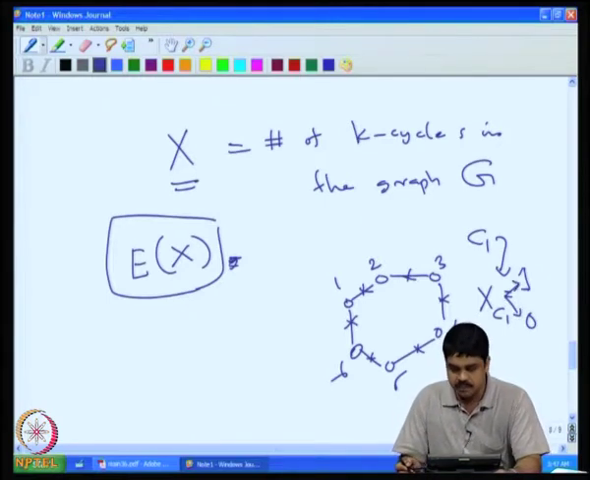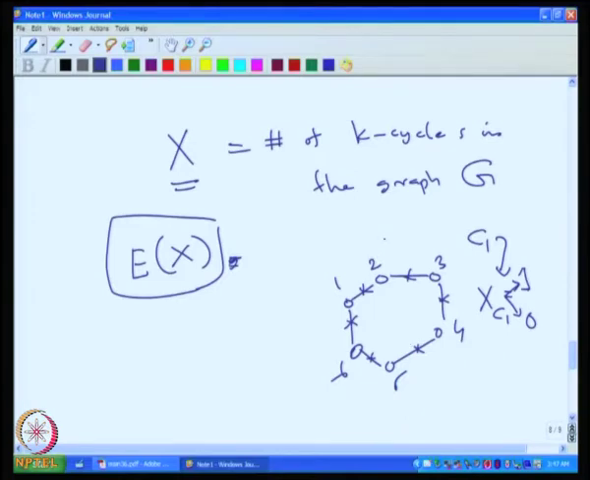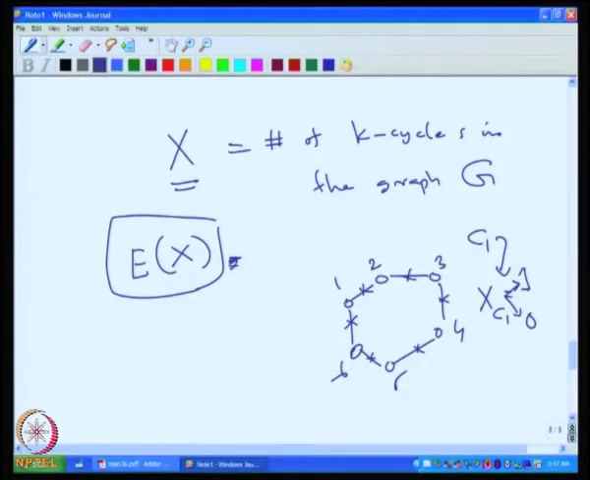It is an indicator variable which indicates whether this collection of vertices in this order provides a cycle or not. And then it is very clear that if you sum up the indicator random variables for all the possible such cycles, then if a cycle has occurred it will count 1, otherwise it will count 0. When you sum up, we will get exactly the number of cycles that have occurred. So, there are two issues here: how many such possibilities we have to consider.